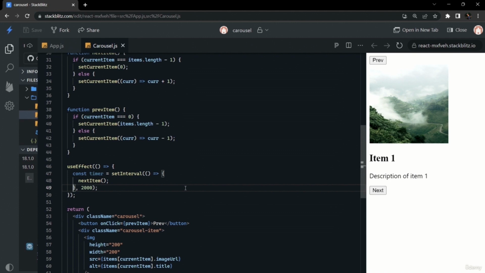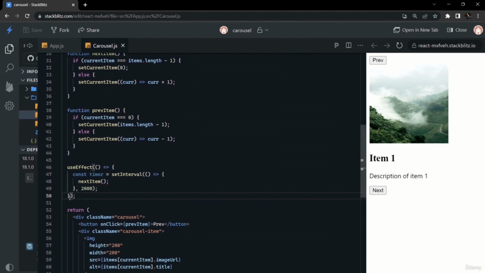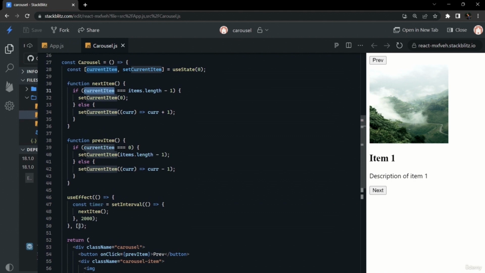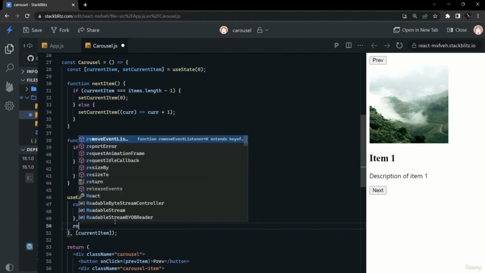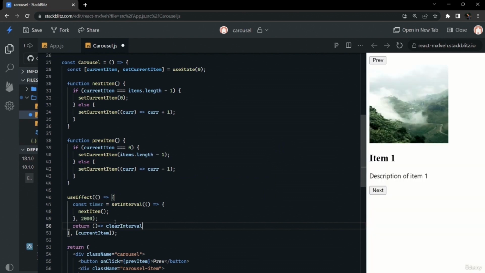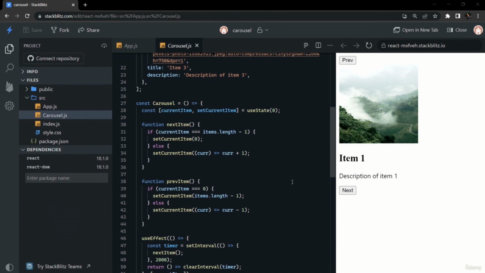But we have to keep in mind that we have to add a dependency for current item. If current item changes, then we have to start the timer again. Also we have to clear the timer when the component is unmounted, so we will return a function here that clears the timer. If you don't clear the interval timer on unmounting in useEffect, then on click of each next button there will be a lot of timers running, and our state will not update accurately.